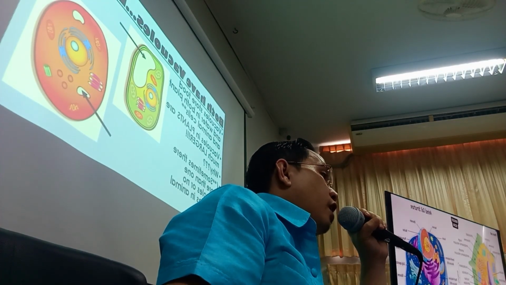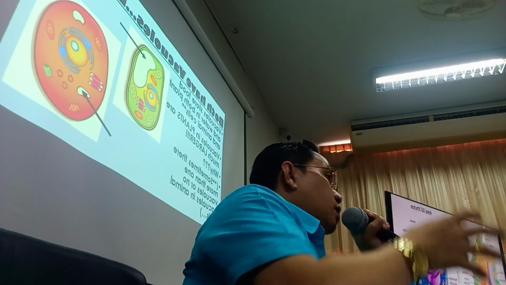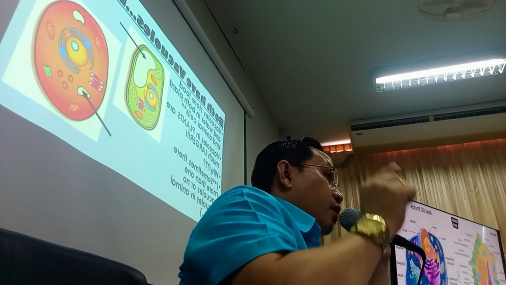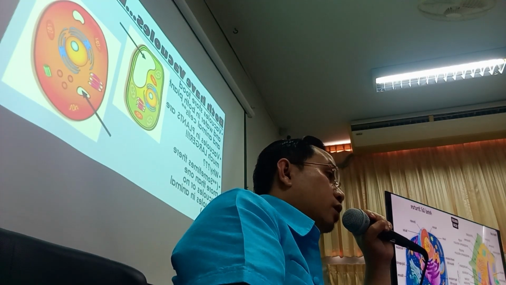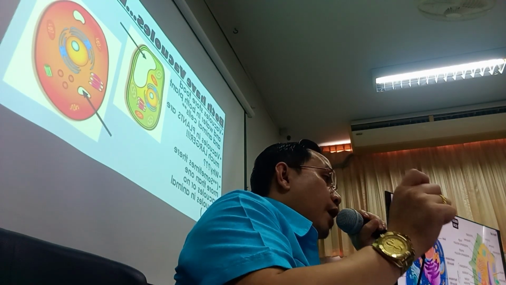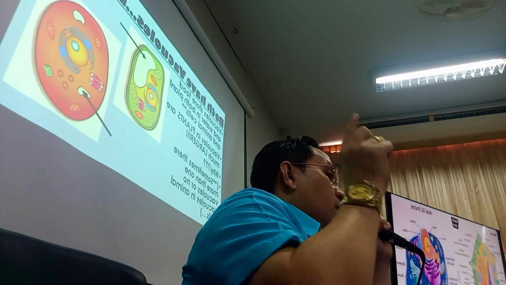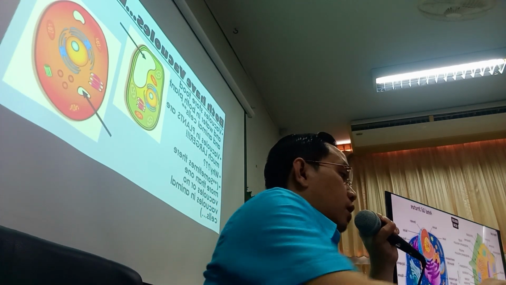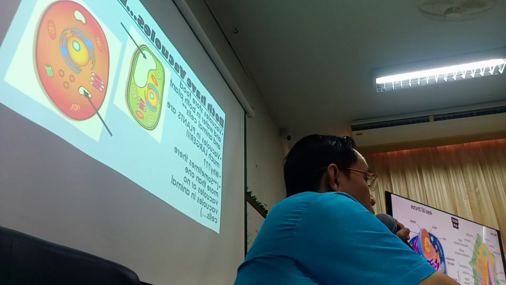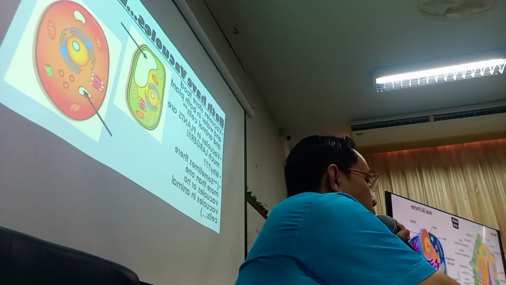Remember that both have vacuoles, although sometimes some animal cells don't have vacuoles. Vacuoles store food and water in both plant and animal cells. Vacuoles in plants are much larger. Why? Because sometimes there are more vacuoles in animal cells. So it depends on the contents of the vacuole particles in both plant and animal cells.